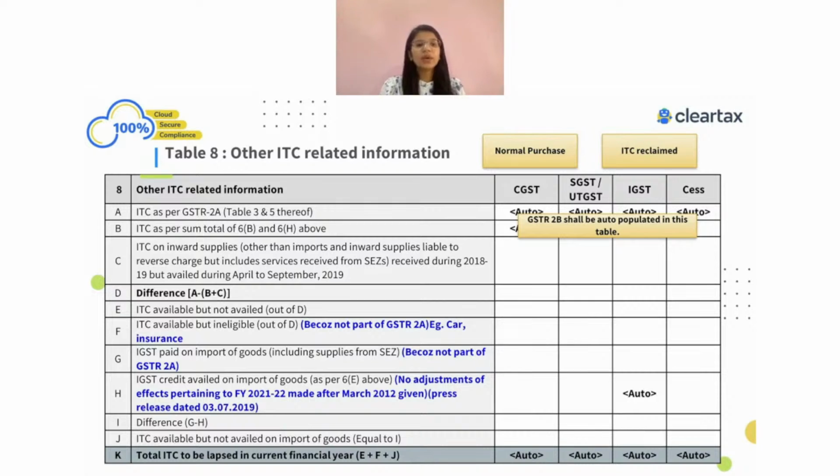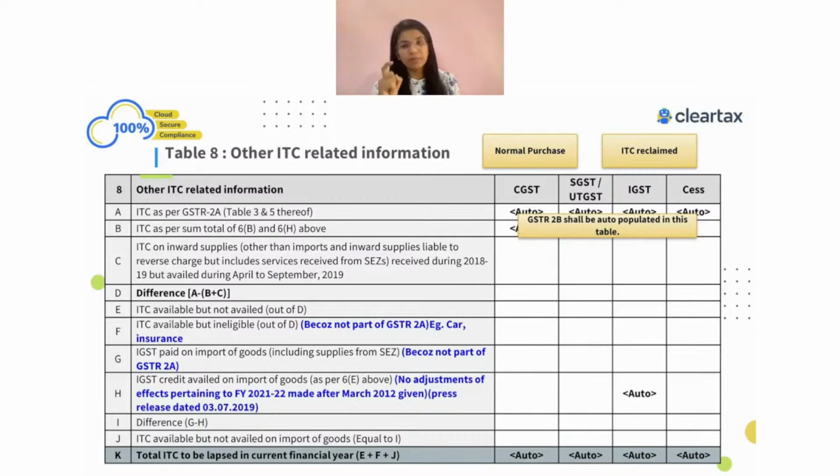But when you look into 8B, the ITC which you are going to show is 100 rupees. Why 100? Because the credit note information you have shown as a reversal is coming in table number 7 and not in table number 6. So the reversal is there, but it is in table number 7, while this information which is getting populated is coming from table number 6. So you will always see a difference over here.